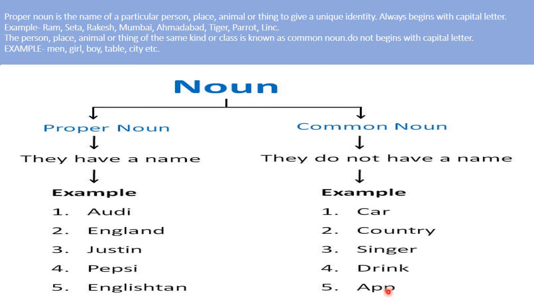App. When we say app, app is a general name because there are so many apps. But in general we say app. It is given a common name. So it is common noun. When we say about Instagram, WhatsApp, Facebook, they are the particular name of an app. So they are proper noun.